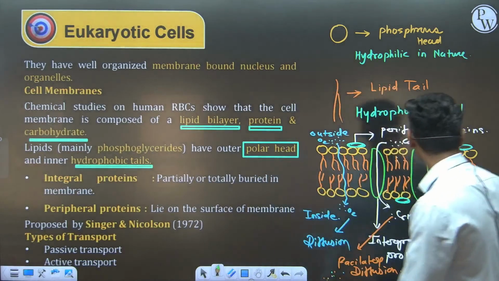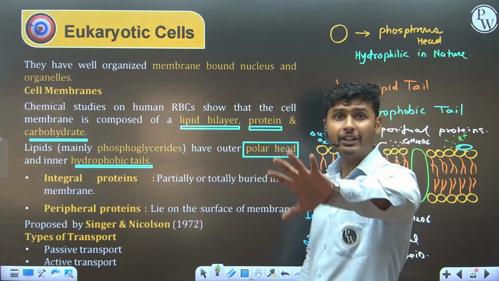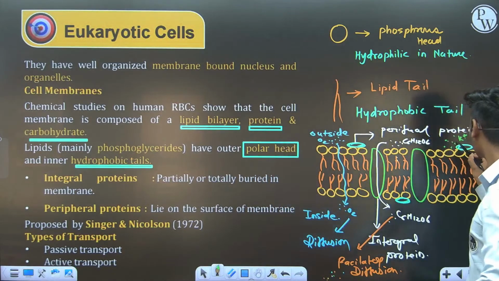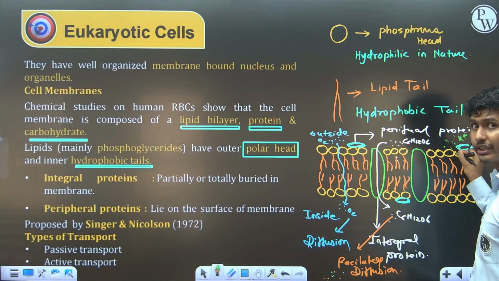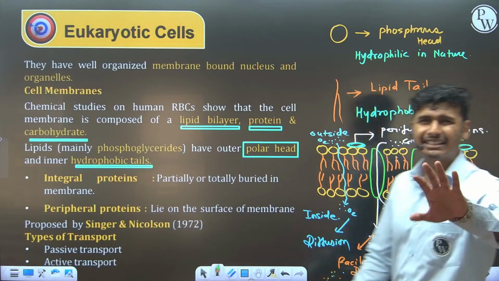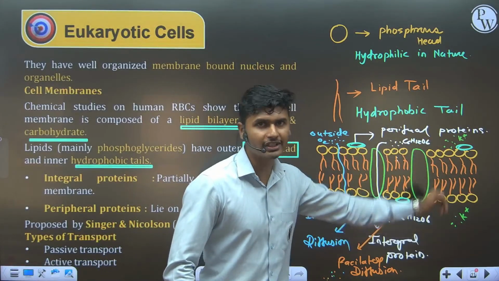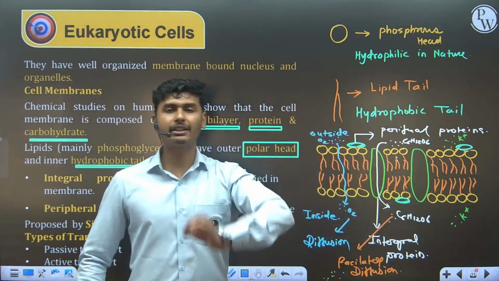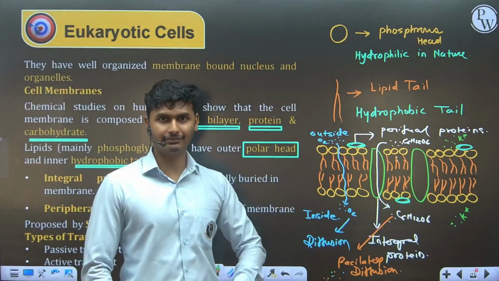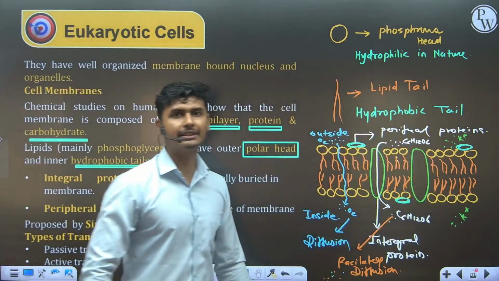But if I am talking about the potassium ion, for example, I am giving you a hypothetical example. If a high concentration of potassium ions is present outside the cell or membrane, and low concentration present inside, naturally there is a movement from higher concentration to lower concentration, from outside to inside. But in that particular case, we require potassium outside the cell.